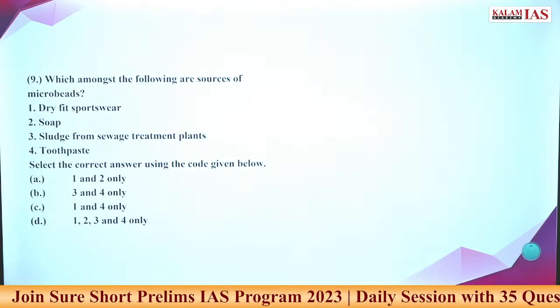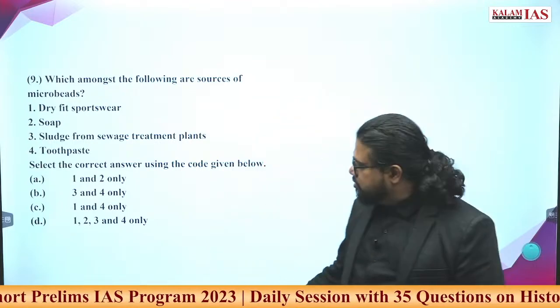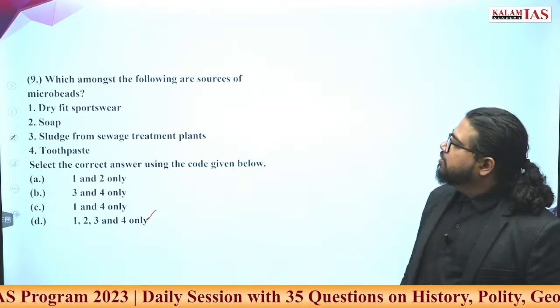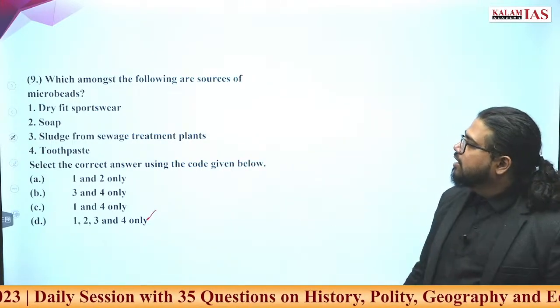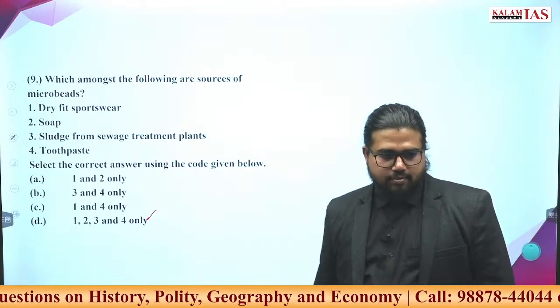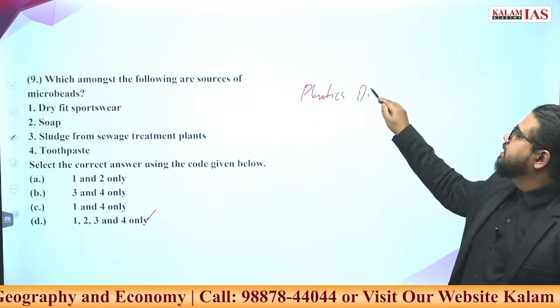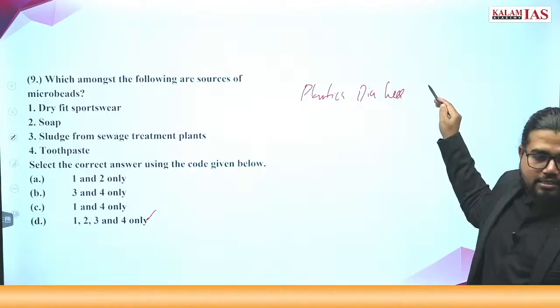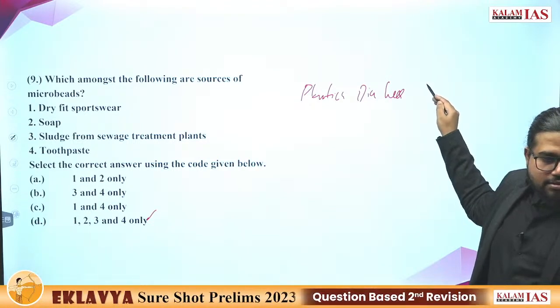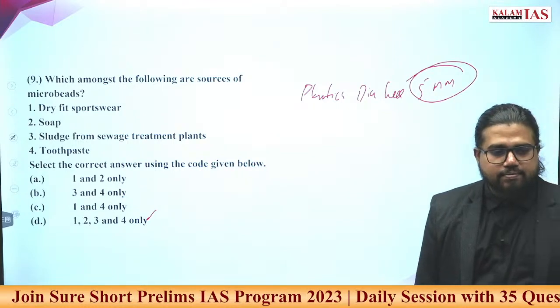Tell me what is the answer? Very easy question. We have done this many times also. All these compounds form a part of microbeads. What exactly is microbeads? Plastics with a diameter less than how much? 5 millimeter. This is called microbeads.